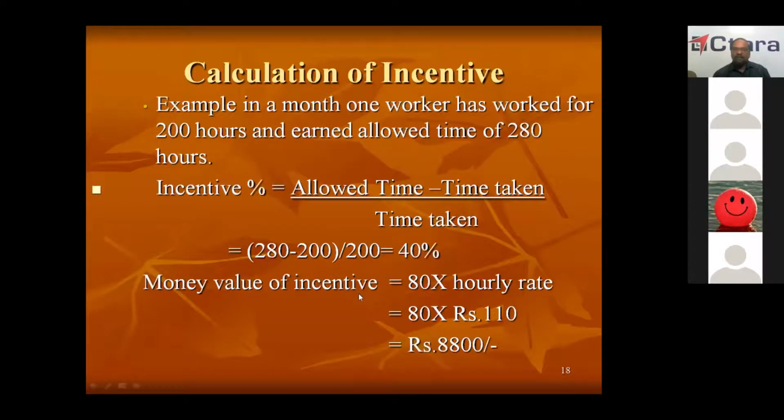Now we'll take another example. At the end of the month, let us suppose the worker has taken 200 hours. Now, how will you come to know how much time he has taken in the month? His GA card, graded attendance card, will be there. Every morning while going in, he will punch. Lunchtime punch out. Again after lunch, he punches in. Again in the evening, he punches out.